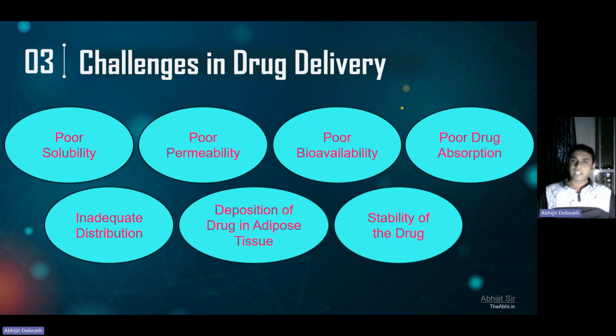But yes, we can solve those challenges, because right now we have better technology which comes under novel drug delivery systems. Now, my dear students, you also have to understand that if the drug molecule is showing some toxic effect, then we cannot solve it by NDDS alone.